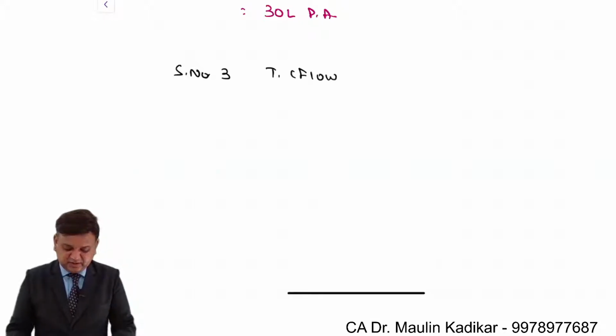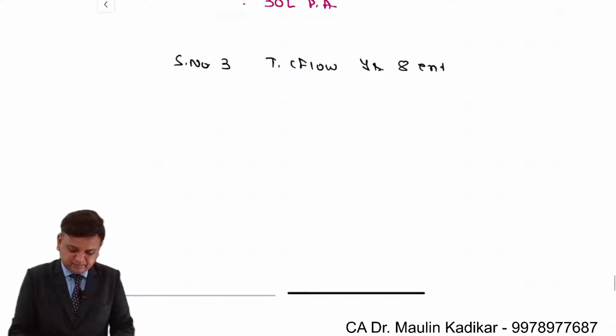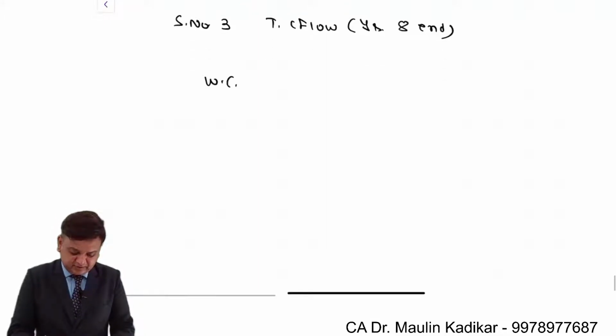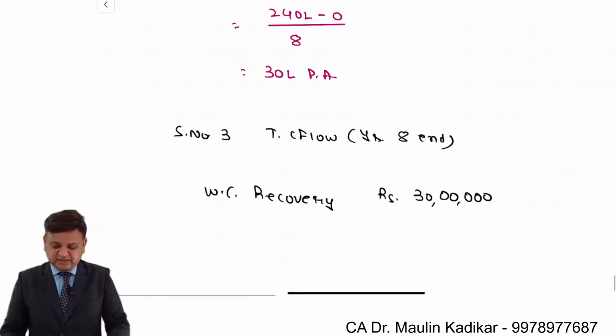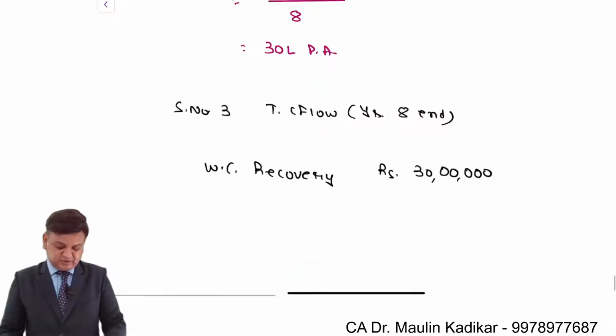Step number 3, terminal cash flow, and it will be received at the end of year 8. Terminal cash flow will be the working capital recovery, an amount of rupees 30 lakhs, and that will be received at the end of the 8th year because there is no salvage value of the machinery.